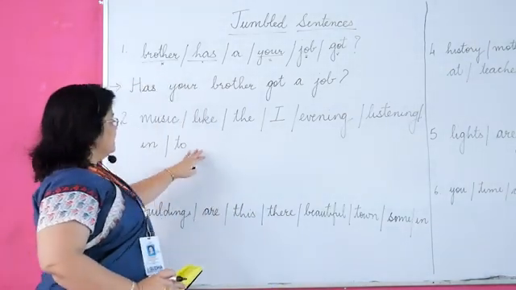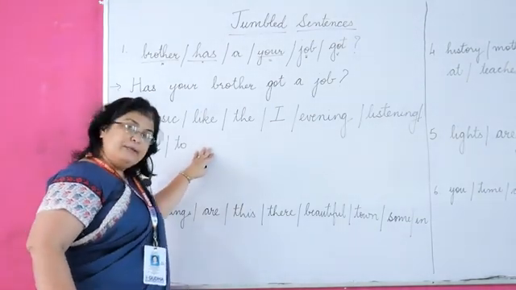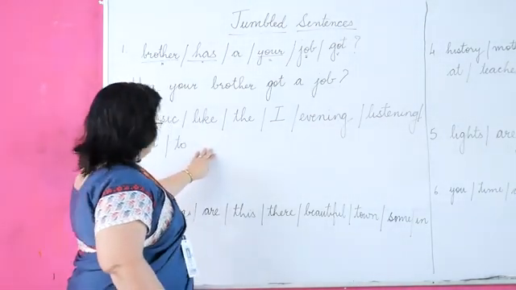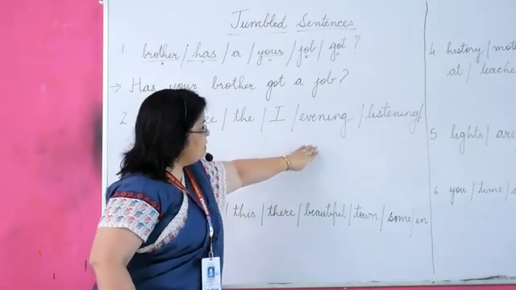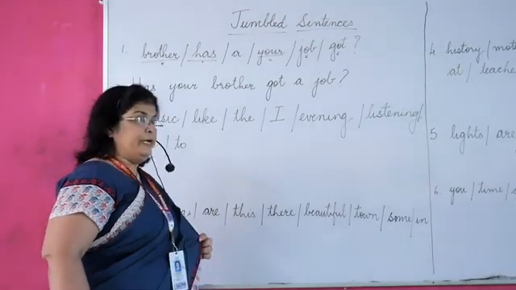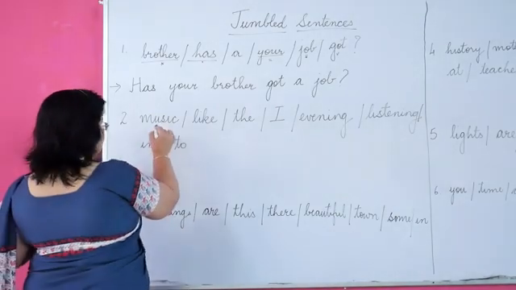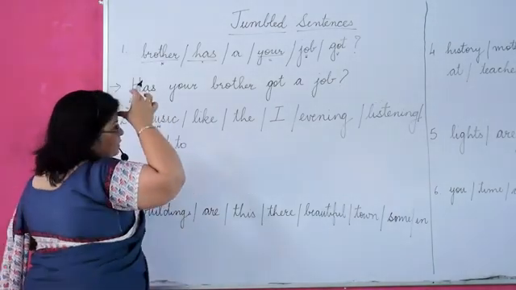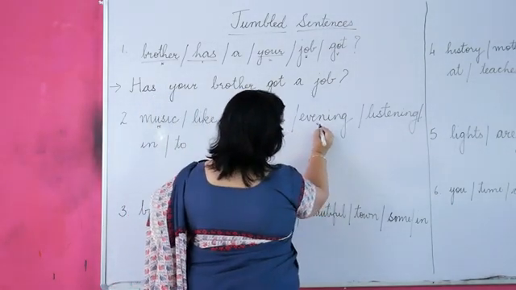Now, let's come to the second sentence. The second sentence doesn't have a question mark in the end, which means it is going to be a simple sentence. Okay? Let us read. Music like the eye evening listening in two. Got it? Now what are the nouns here? Music, evening.